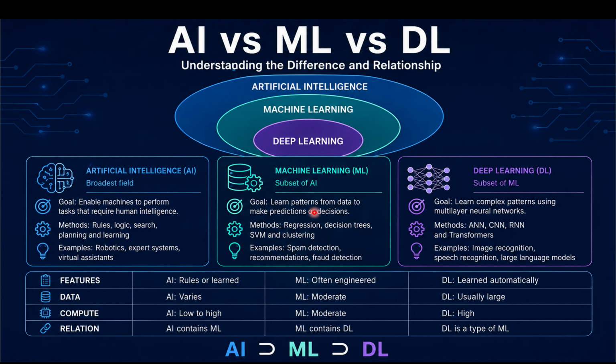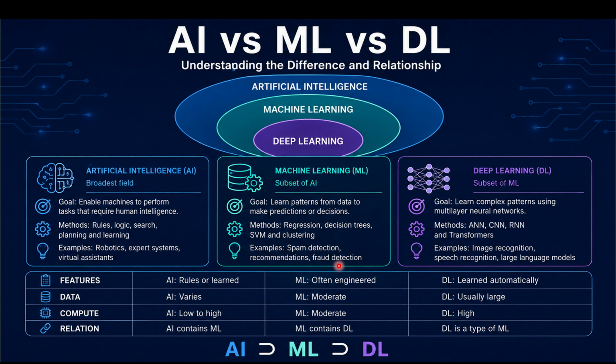In supervised learning, the training data contains correct answers or labels. In unsupervised learning, the algorithm tries to discover hidden patterns without labeled answers. In reinforcement learning, agents learn through rewards and penalties. So basically, these are the three types. Applications include spam detection, recommendation, and fraud detection.